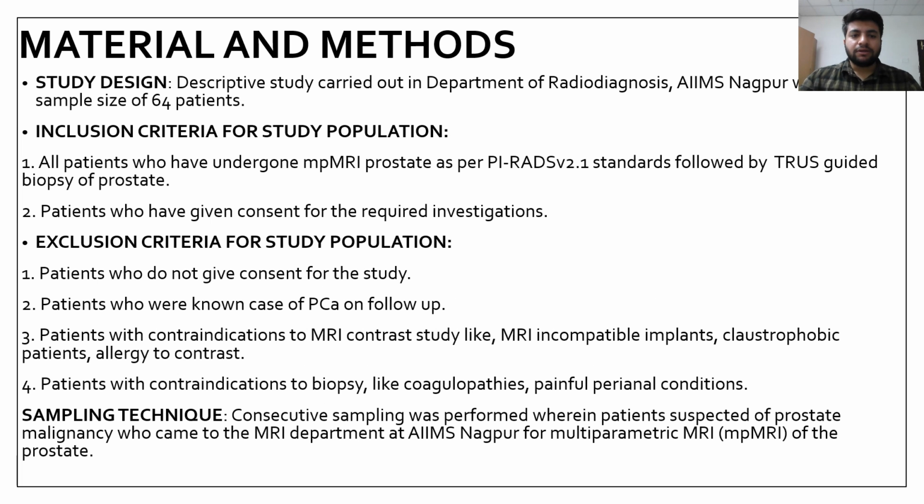Materials and methods. It was a descriptive study carried out in the Department of Radiodiagnosis, AIIMS Nagpur, with a sample size of 64 patients. And these were the inclusion and exclusion criteria for the study population. Consecutive sampling was performed wherein patients suspected of prostate malignancy who came to the MRI department of AIIMS Nagpur for multiparametric MRI of the prostate were included in the study.